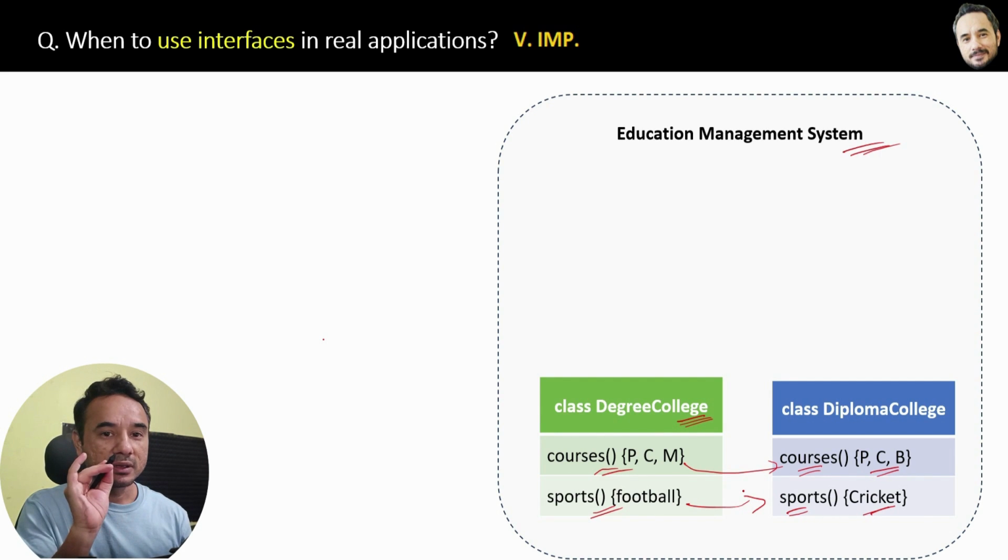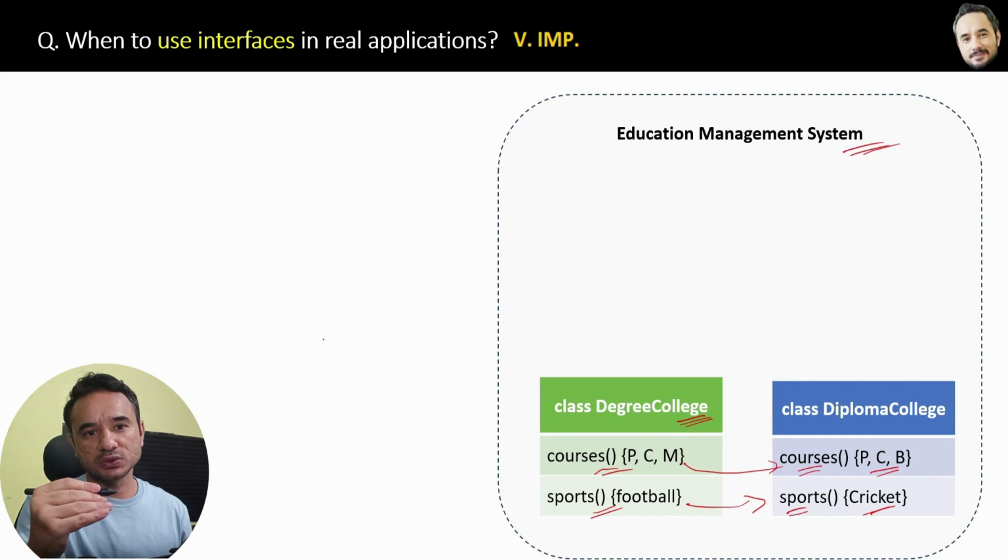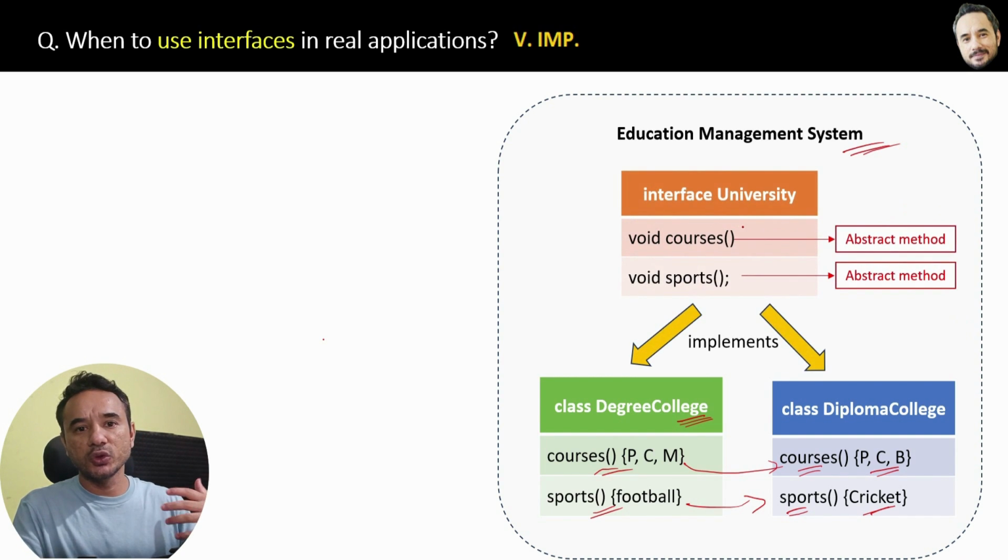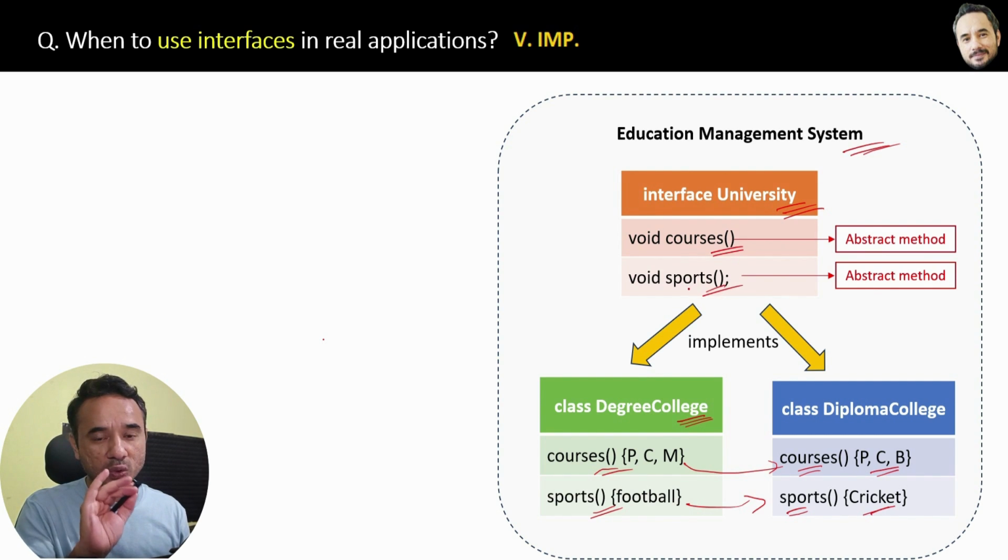Now in a big education management system, there can be many types of colleges, and you can realize that courses and sports must be a part of every college. So you create a university, and the university is like an interface. There only the abstract methods are declared, not defined. Only the declaration is there, meaning both courses and sports without any body.